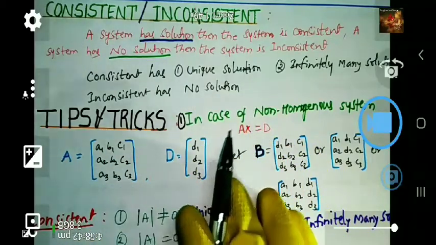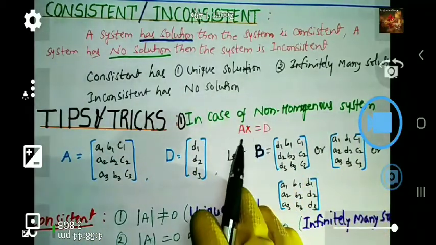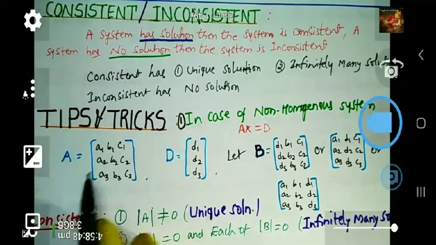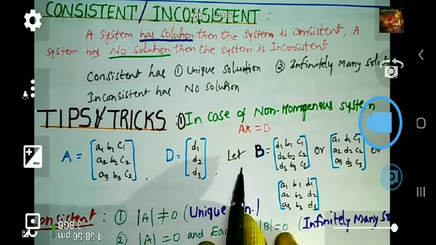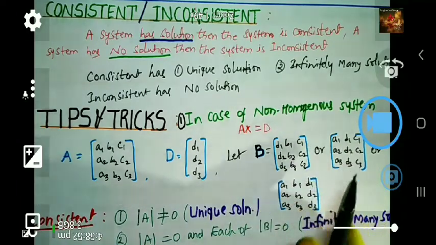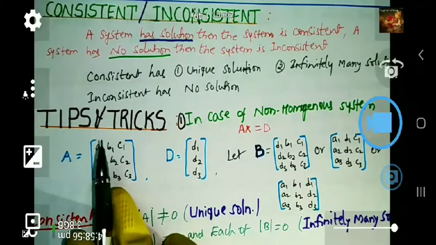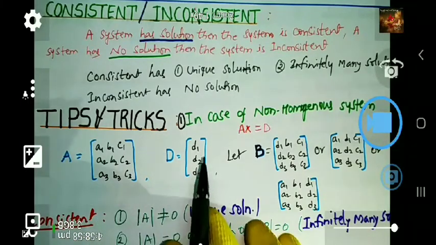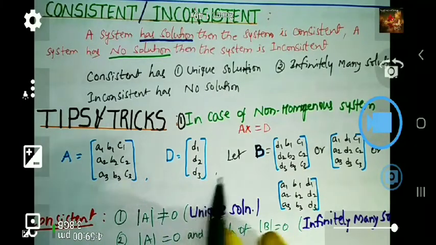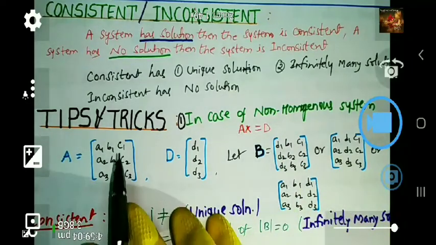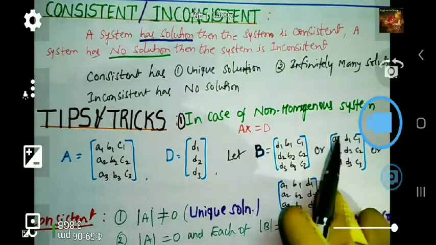In case of non-homogeneous system, you know the formation of the matrix: Ax equals D. Already you know what A is and what D is. Here, B is another matrix you can take in three forms. How can you form the B here? In A, the first column is replaced by D1, D2, D3, you can get this one. The second column is replaced by the Ds, we can get the second matrix.